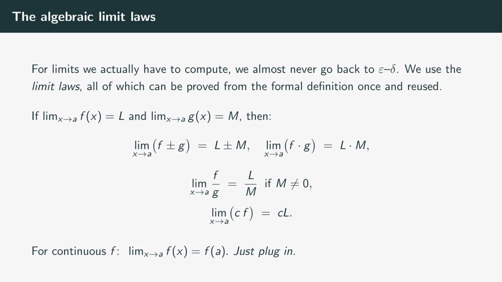The one that does most of the heavy lifting in a calculus class: if f is continuous at a, the limit at a is just f of a. You plug in. Polynomials are continuous everywhere. Rational functions are continuous away from their poles. Exponentials, logarithms on their domains, sines, cosines, anything you can build from these, continuous. Most calculus students live entirely inside this regime. They reach for epsilon-delta only when something pathological shows up. Everywhere else, the limit laws do the work.